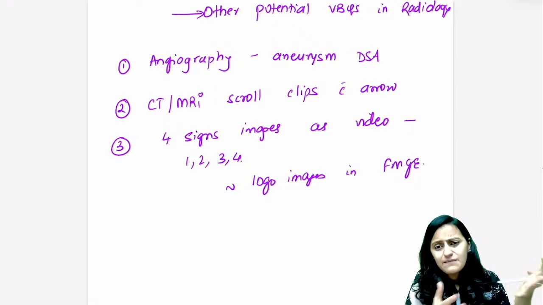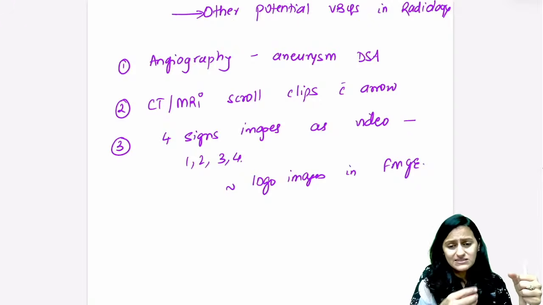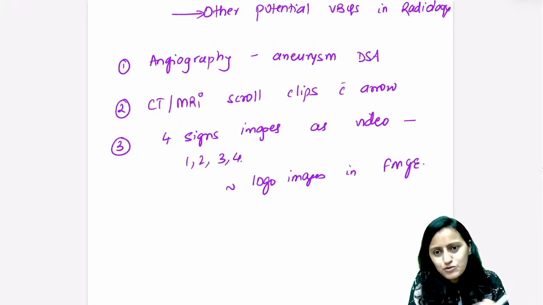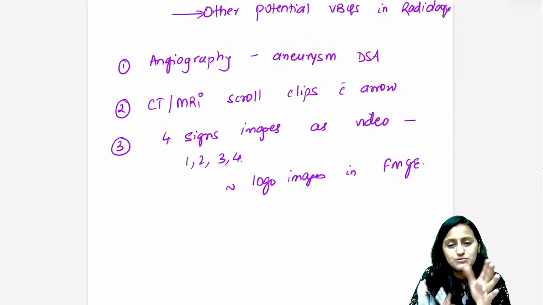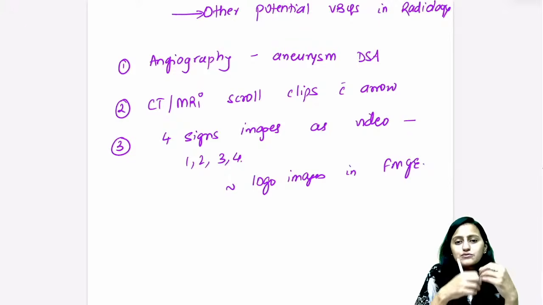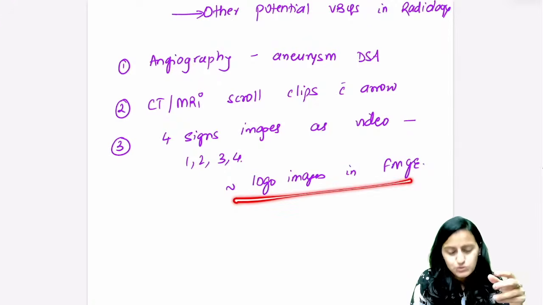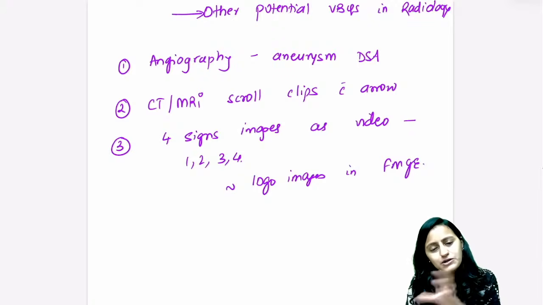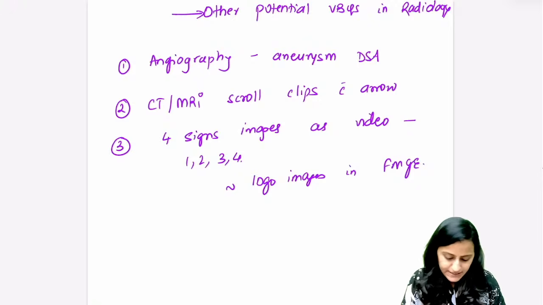In the FMGE exam, the video player had the pause button, and it had the option of increasing the speed as well. So wherever you see that arrow, you can pause there and see what it is pointing to. And like I mentioned in the beginning, there can be 4 sign images clubbed together as a video labeled 1, 2, 3, 4, and they will ask you what is sign number 2, or ask you to arrange from 1 to 4 what signs these are, similar to the logo images that had come in the recent FMG exam. 4 logos were given as video and you were asked to arrange what these logos represent. Okay?